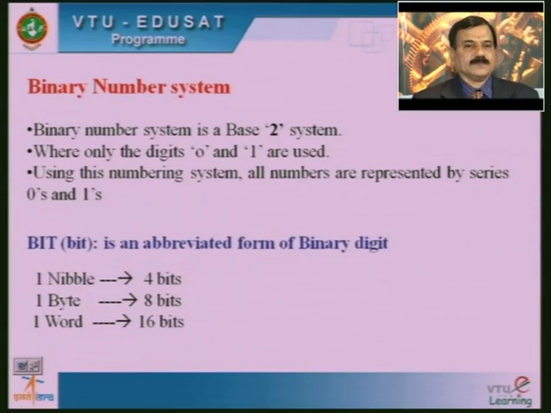Now, the binary system. The binary number system is a base 2 system where only the digits 0 and 1 are used. Using this numbering system, all numbers are represented by a series of zeros and ones. Bit is an abbreviated form of binary digit. 1 nibble is equal to 4 bits, 1 byte can be represented with 8 bits, and one word must have 16 bits. Each 0 and 1 is termed a bit value.